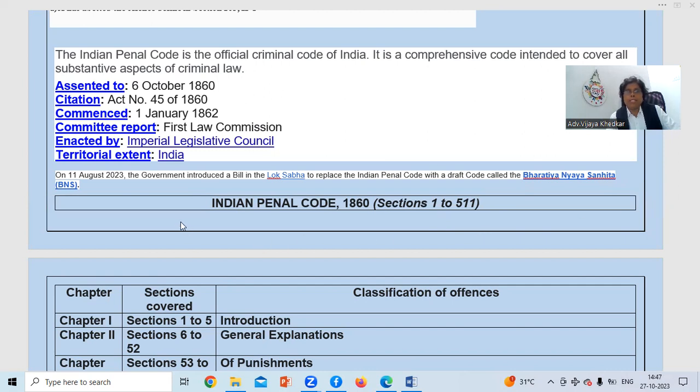As you can see on the screen, the Indian Penal Code 1860 has total sections 1 to 511. Which sections are important and how many times they were asked is interesting to know, and it will highlight their importance. Then we can decide which section or part of the code we should study, and that will make it easy to solve the AIB 18 question paper. So let us go for that.